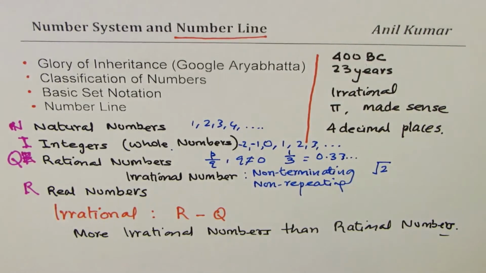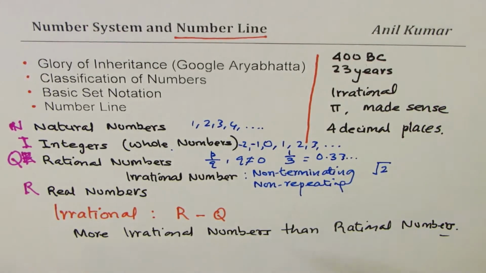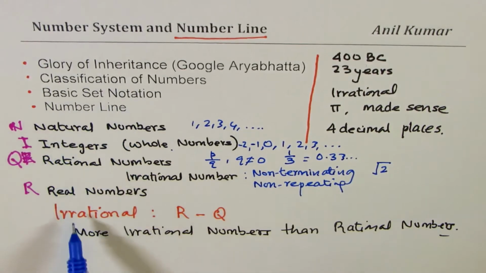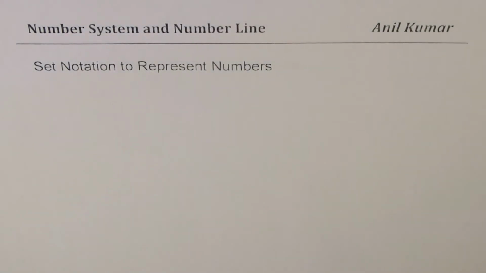All our scientists are given a lot of credit for expanding the number systems to include everything, which helps us to explain what is going on around the world, as we can actually model everything and represent it in this language of mathematics, right? So that brings us now to set theory. I think we're done with the numbers. So we'll move to the language of mathematics, which helps to explain many things which we haven't understood so far. Now let's talk about set notation to represent numbers.